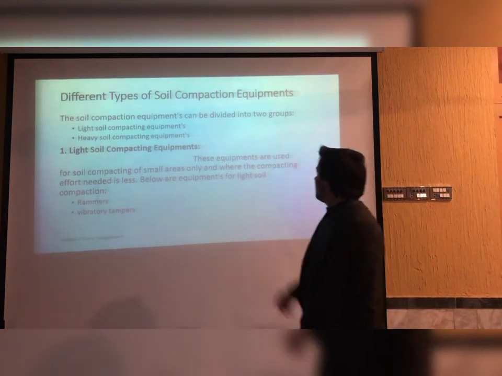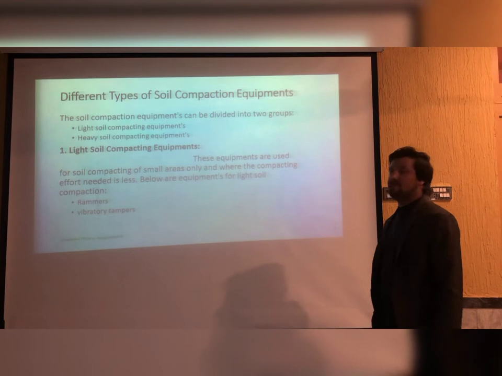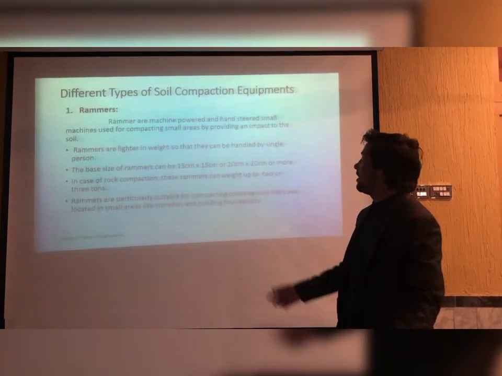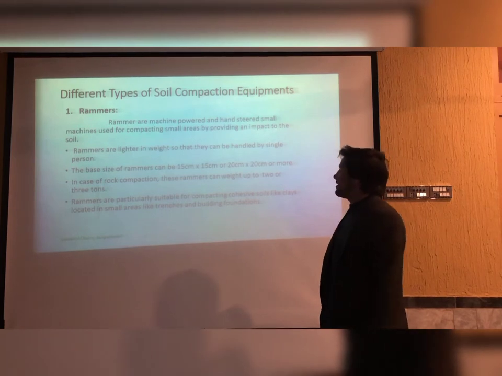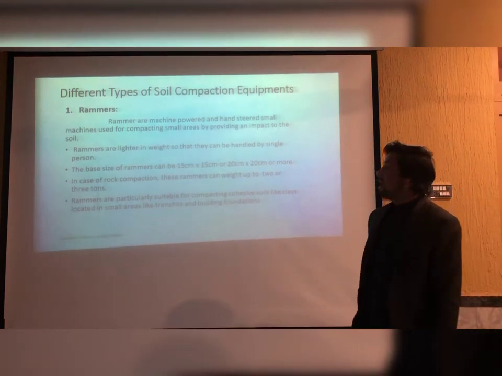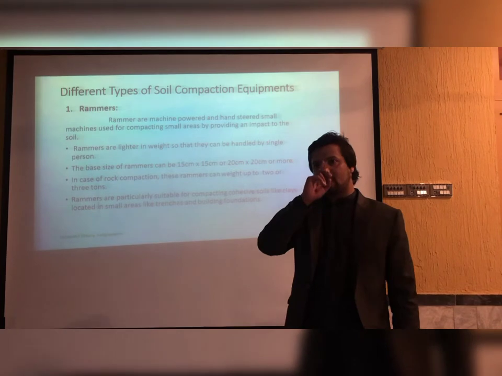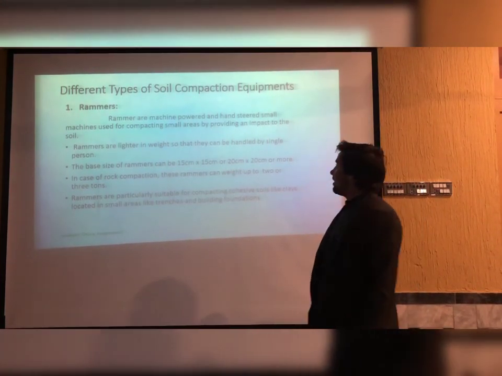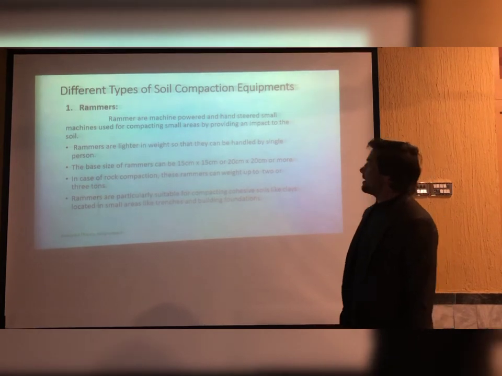Below, the equipment for light soil compactors are the rammer and vibrating plate. What is a rammer? Rammers are machine powered and hand steered small machines. They are light, not too heavy, and can be handled by a single person.